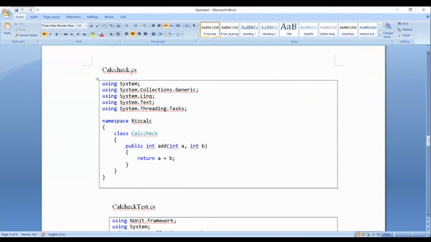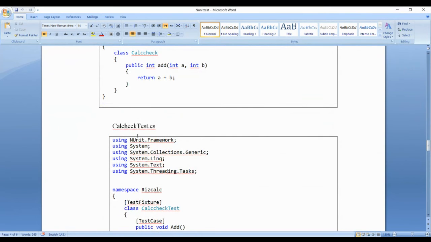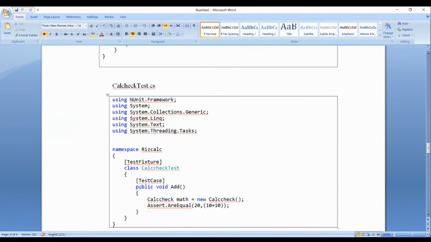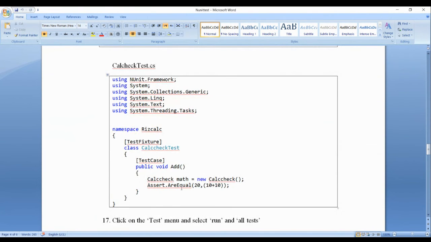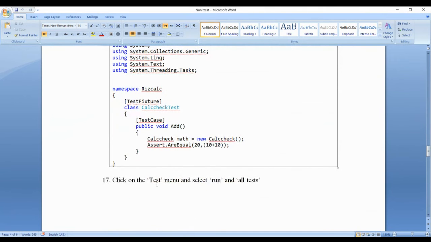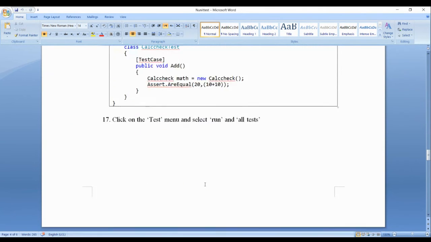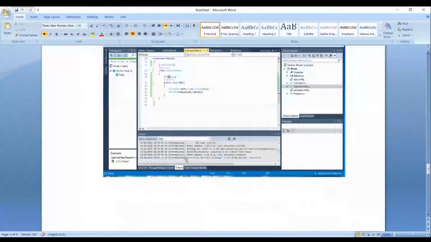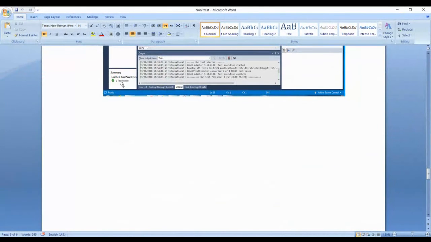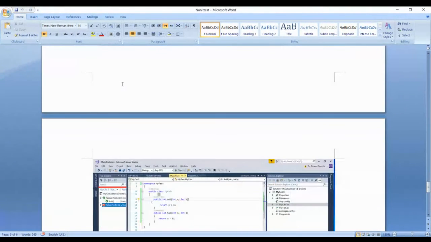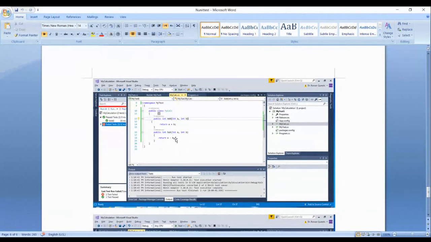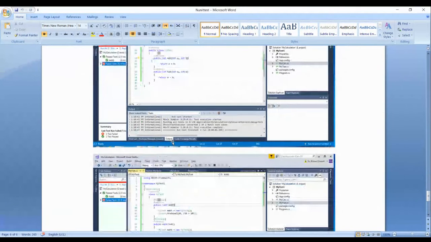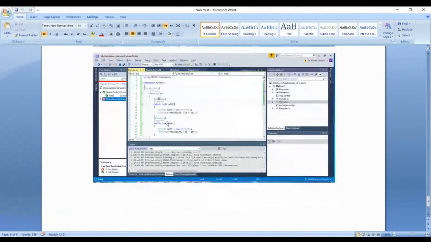This is the calc check.cs and this is the calc check test: TestFixture, TestCase. Click on the test menu and select run and all tests. Run. Test pass. Now I have subtraction as well, another method, another function.